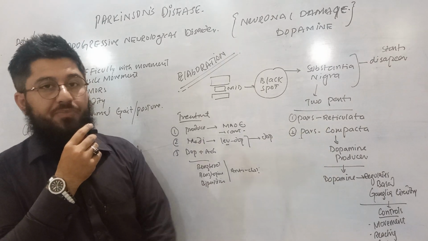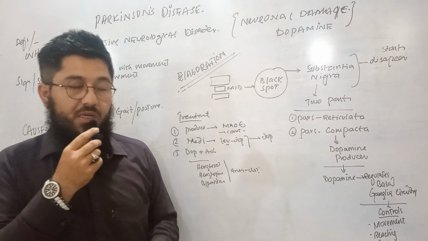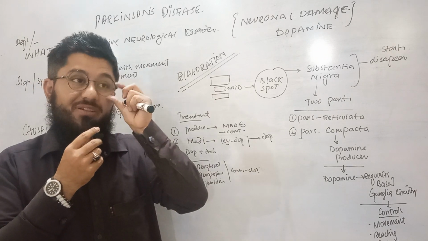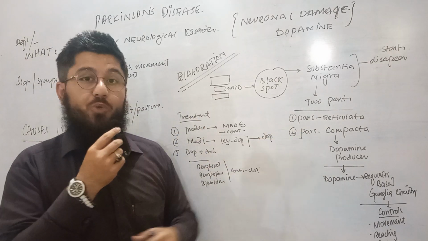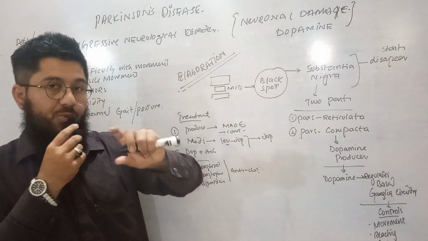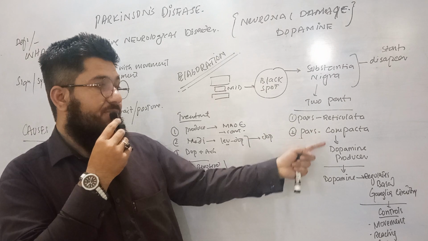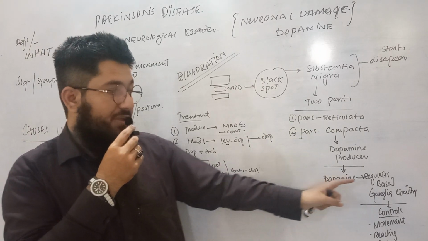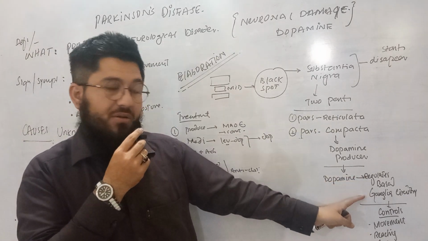This pars compacta in Parkinson's disease is not able to produce dopamine. So when dopamine is not available, then what will happen? Simple. Now what is happening? First of all, when dopamine is available, the compacta will produce dopamine. That dopamine will then regulate the basal ganglia circuitry.